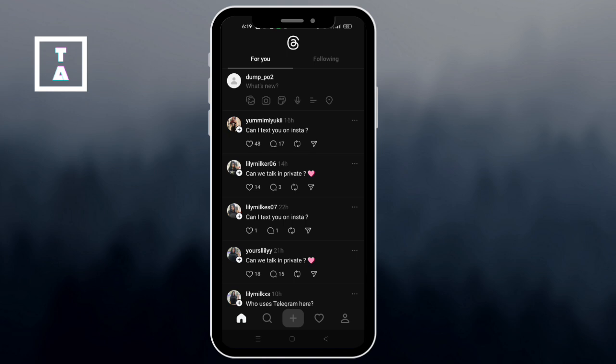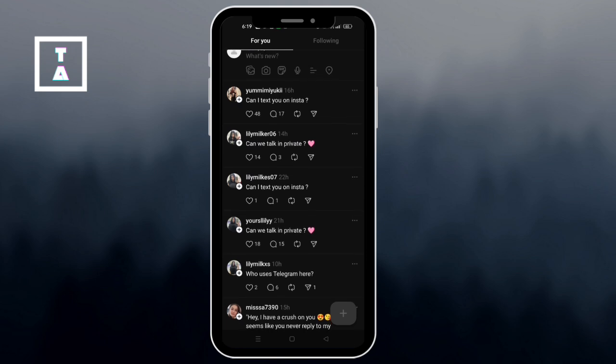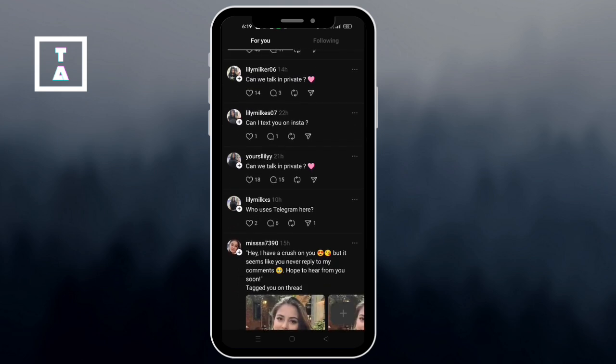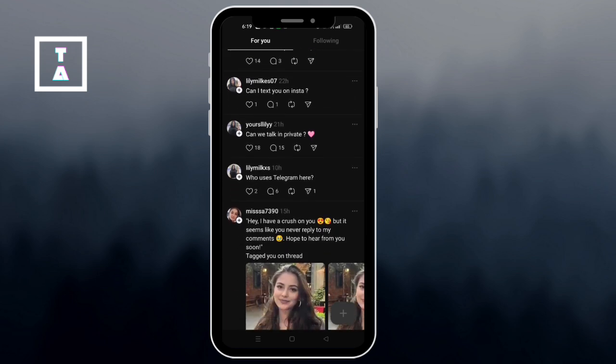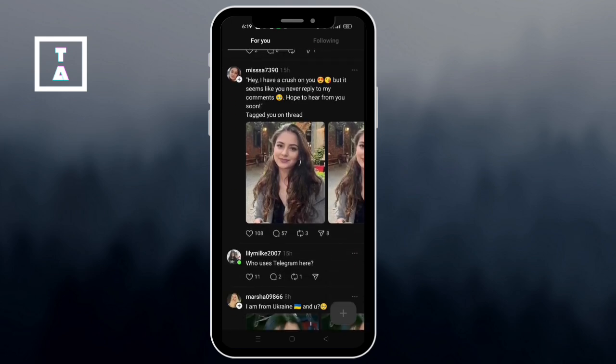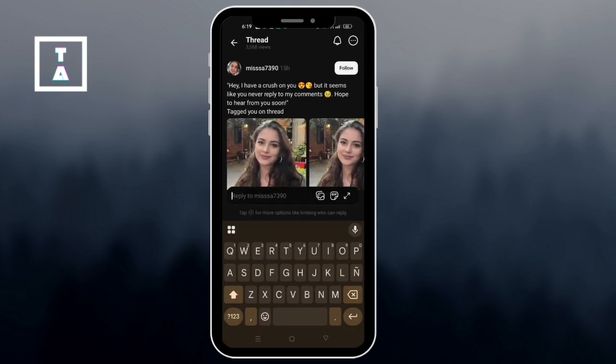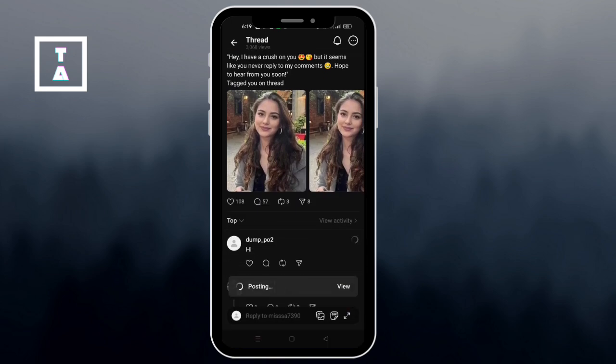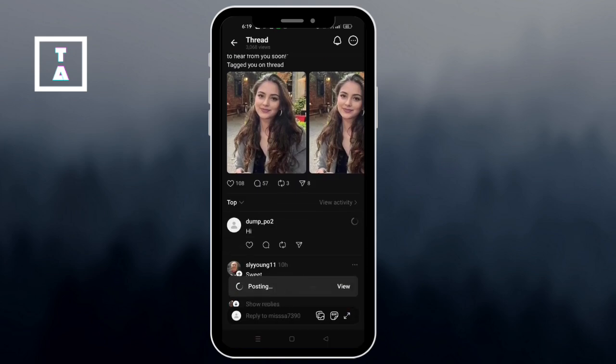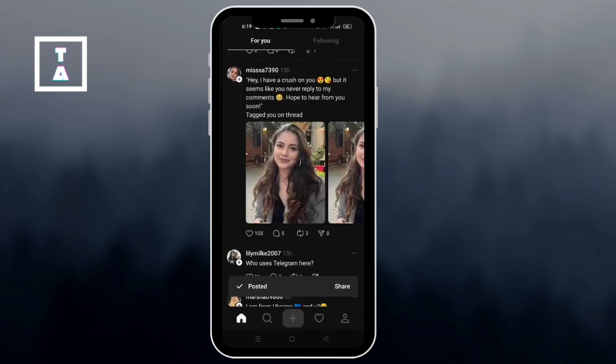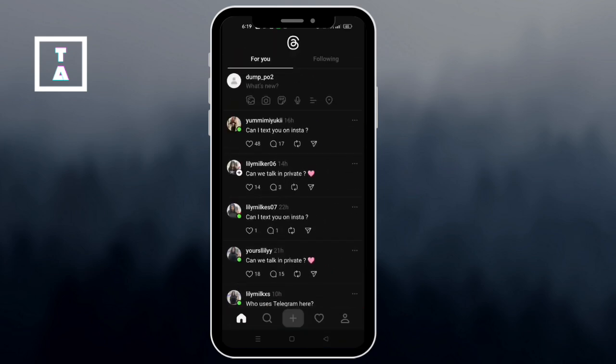Then, use the same username, profile picture, and bio across all platforms, because this makes you instantly recognizable and builds trust with existing followers. And also, don't start from scratch. Repost your best performing tweets as threads. Add a little polish or update them to fit the thread's tone, but reuse what already works.